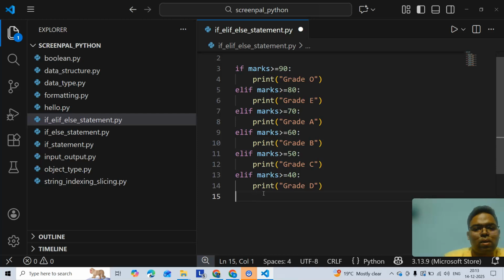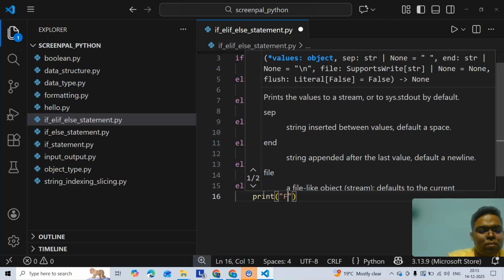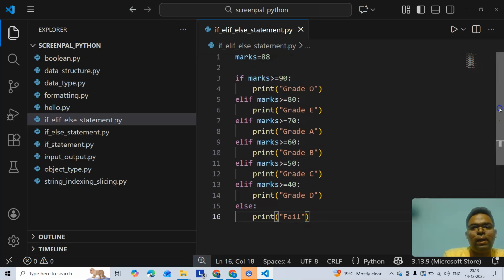Look at this. At the end I am saying else, right? If everything is false, we will go to print fail. As my marks is between 80 to 90, so I think that will be grade E, right?